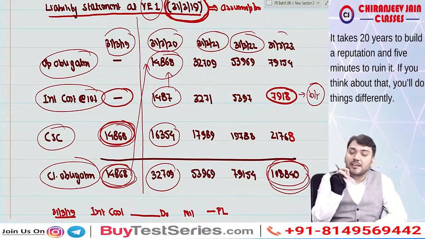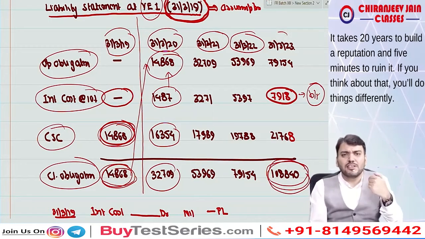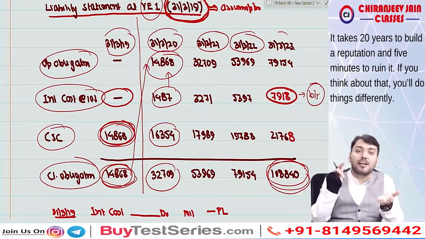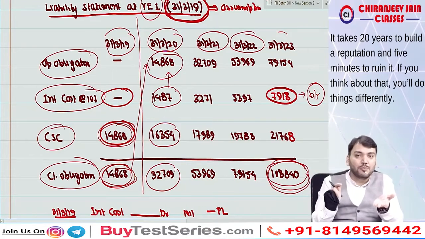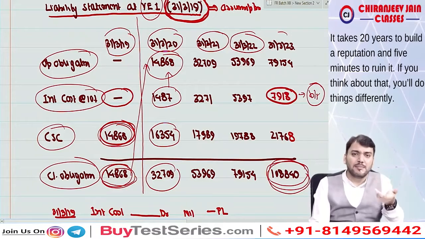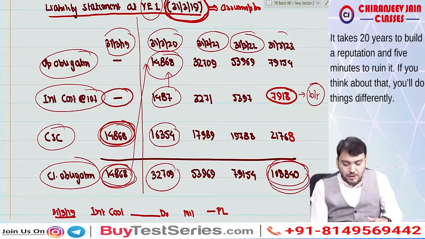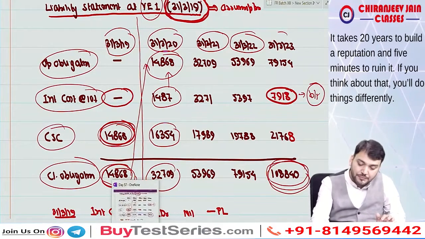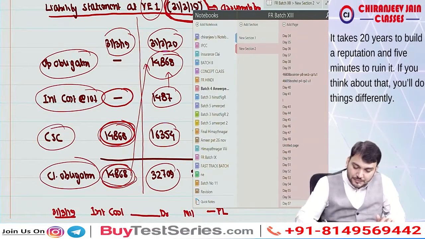gain or loss, and that remeasurement gain or loss is also known as actuarial gain or loss, will be transferred to OCI. That will not be charged to P&L, that will be transferred to OCI as actuarial gain or loss or remeasurement gain or loss. Understood? So let me take one more example that they have given.